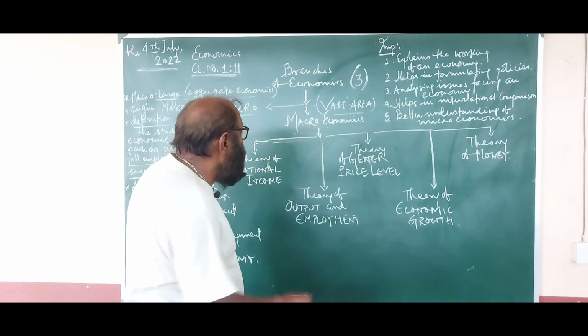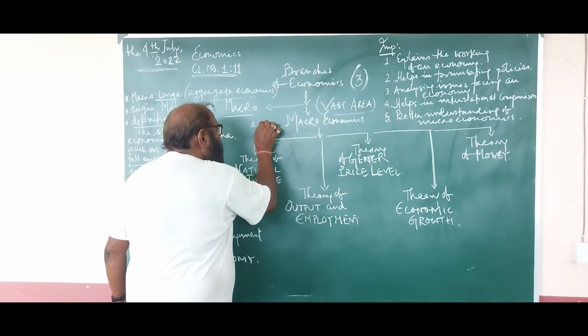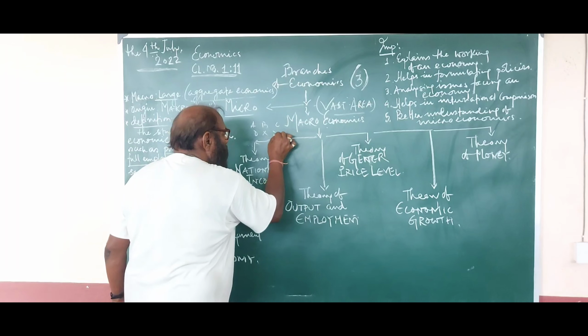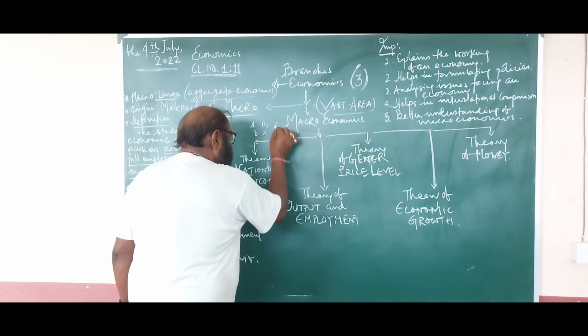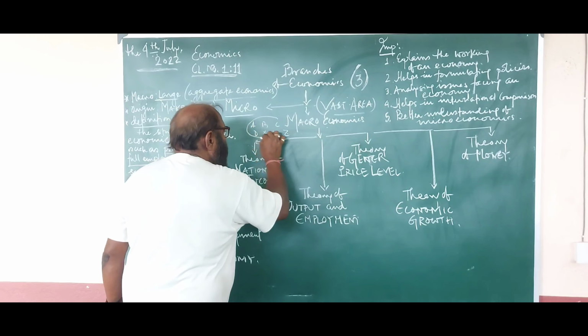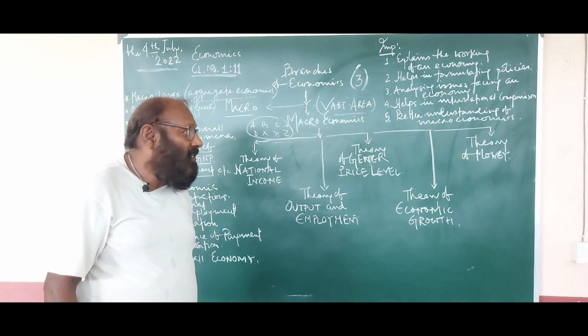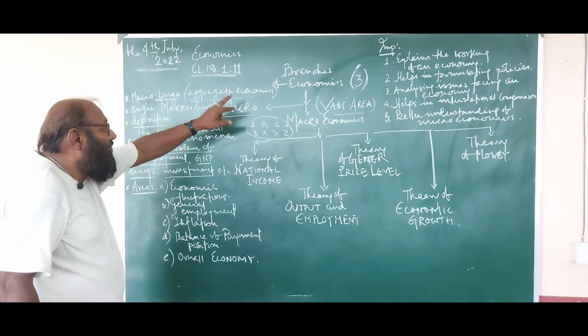So whenever you are considering firm A, firm B, firm C, firm D, firm X, firm Y, firm Z, here we are considering all the firms, and that is known as macroeconomics. Macroeconomics is the aggregate economics.